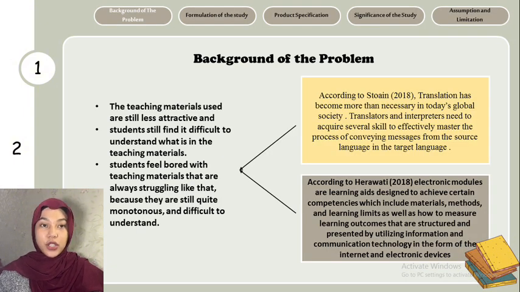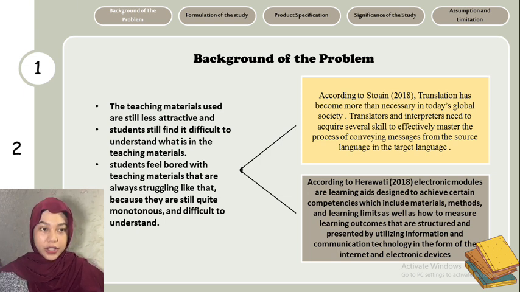The teaching materials used are still less attractive and students still find it difficult to understand what is in the teaching materials. Students feel bored with the teaching material. They are always struggling because the materials are still quite monotone and difficult to understand. According to Stone 2018, translation has become more than necessary in today's global society. Translation interpretation needs several skills to effectively master the process of conveying messages from the source language to the target language.